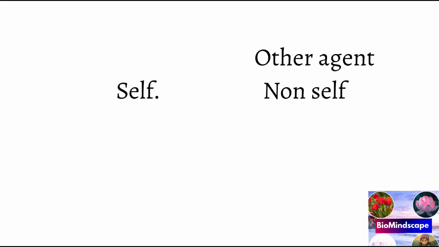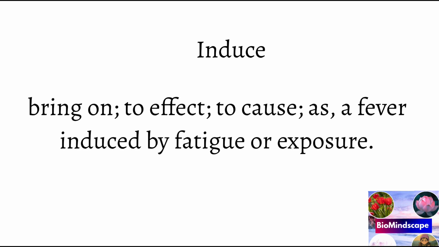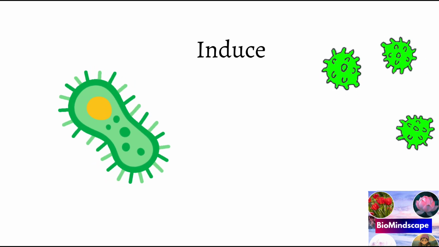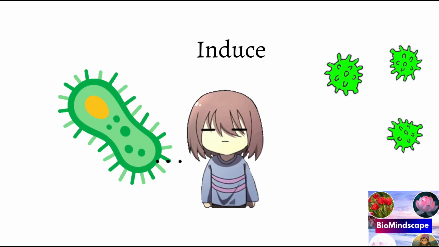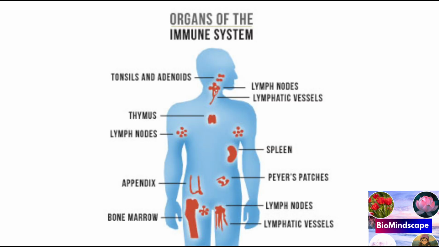So an individual induces a physiological response, that is the immune response, to a substance that is different from the self component. For example, an immune response is induced against a pathogen, bacteria, virus, fungi or parasite attacking the body of the host.